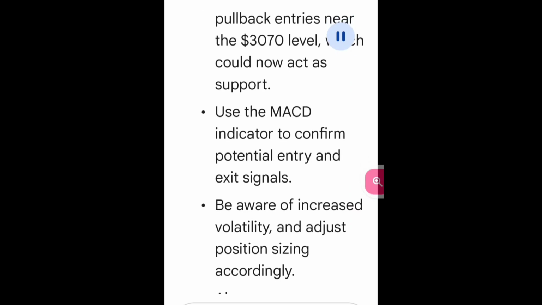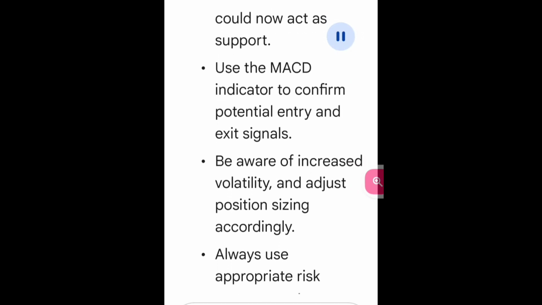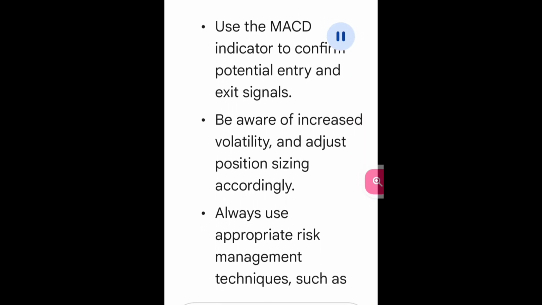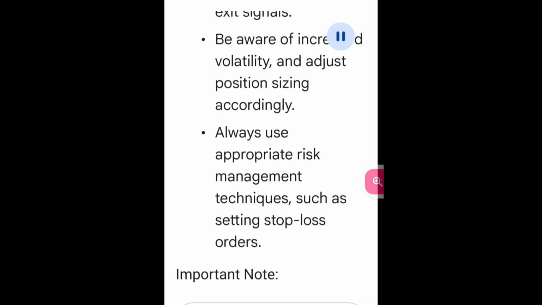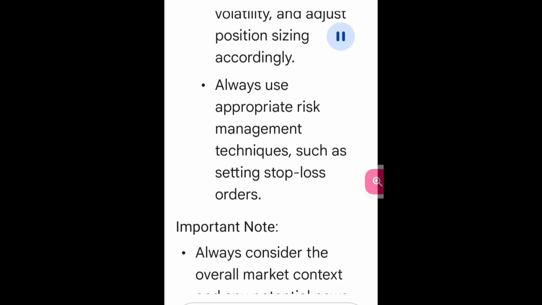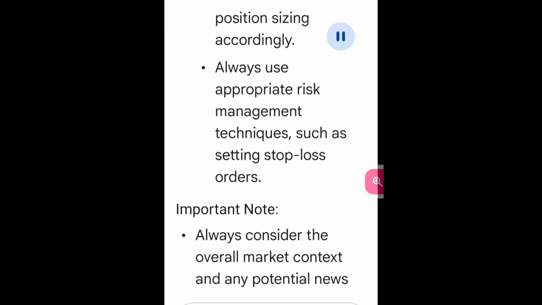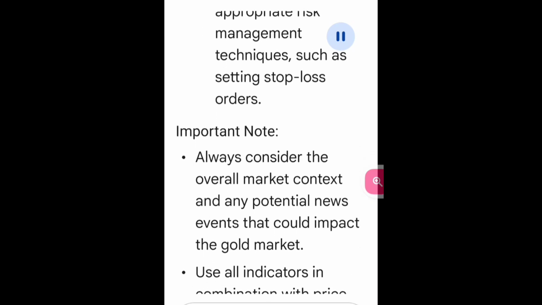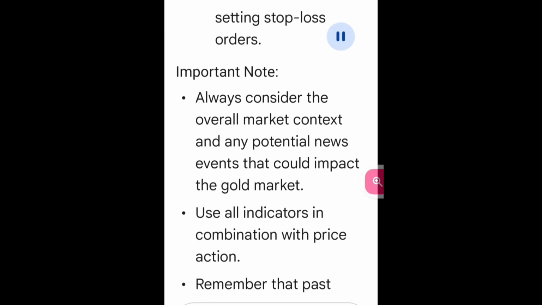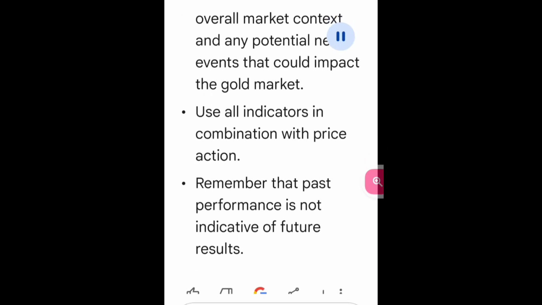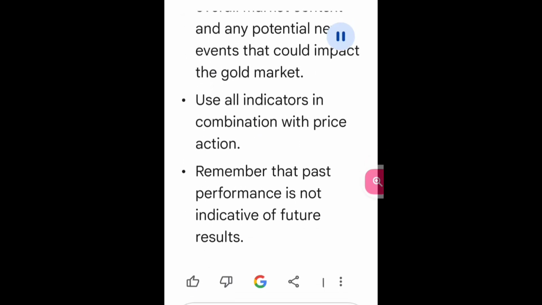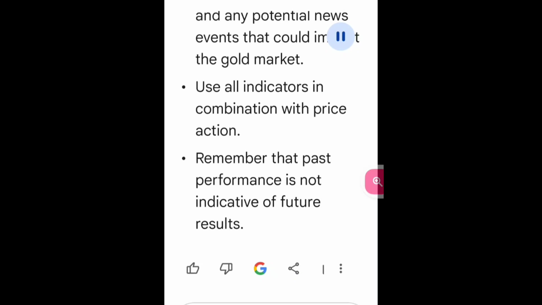Use the MACD indicator to confirm potential entry and exit signals. Be aware of increased volatility and adjust position sizing accordingly. Always use appropriate risk management techniques, such as setting stop loss orders. Important note: always consider the overall market context and any potential news events that could impact the gold market. Use all indicators in combination with price action. Remember that past performance is not indicative of future results.